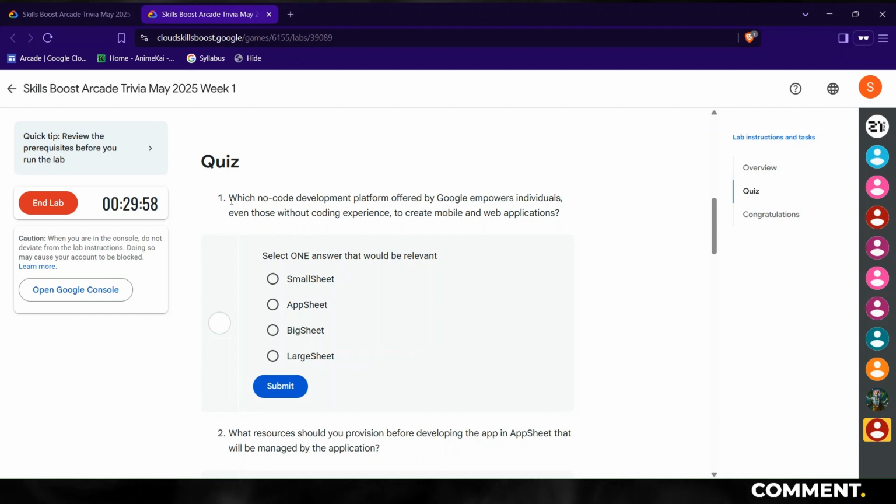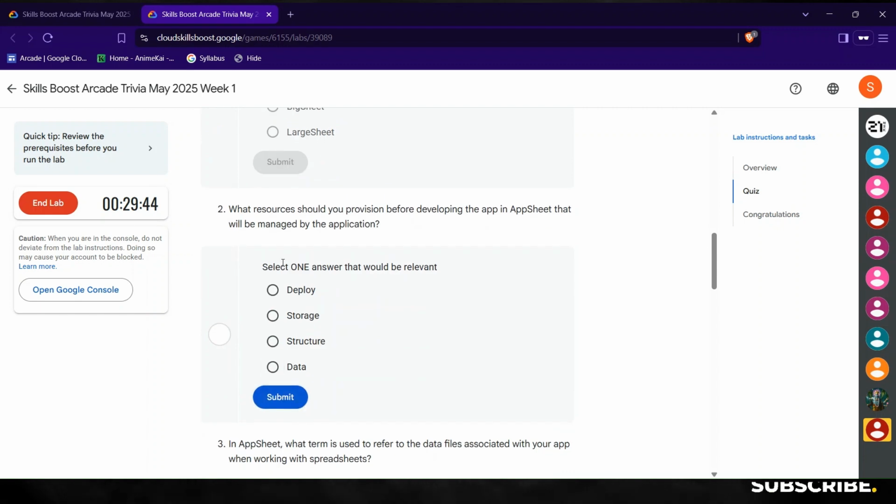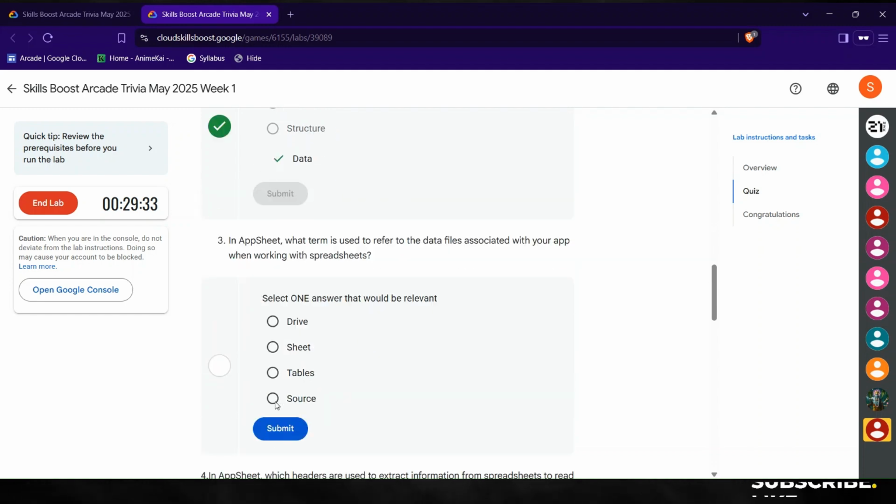Okay, so for the first question, which no-code development platform offered by Google empowers individuals, even those without coding experience, to create mobile and web applications? The answer is AppSheet. For the second question, what resources should you provision before developing the app in AppSheet that will be managed by the application? The answer is data.